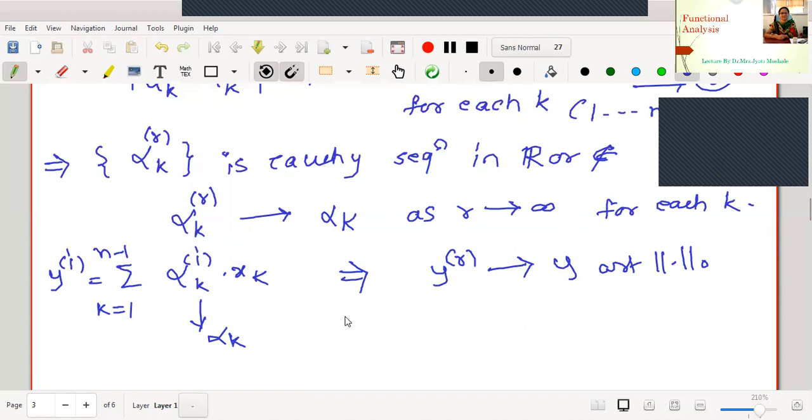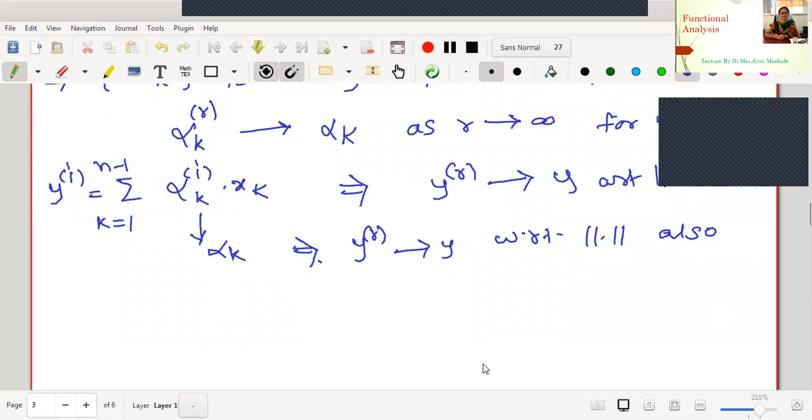That the sequence is convergent, converges to an element in the same space. Therefore, this y_r converges to y with respect to the other norm also, because both the norms are equivalent. Hence, we can say that the subspace L we have started with is complete. The subspace L is complete, and hence we have proved that the subspace L is complete with respect to an arbitrary norm.